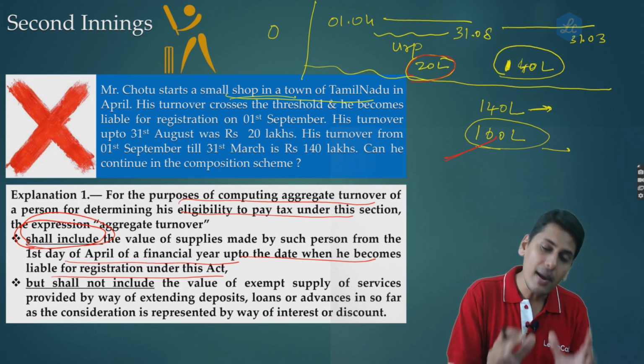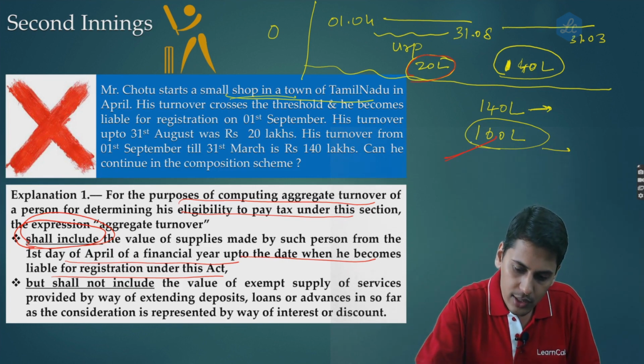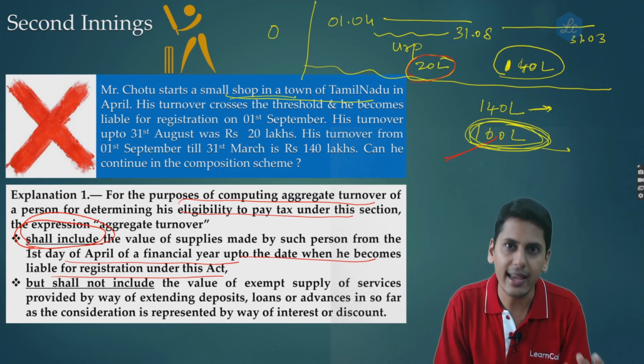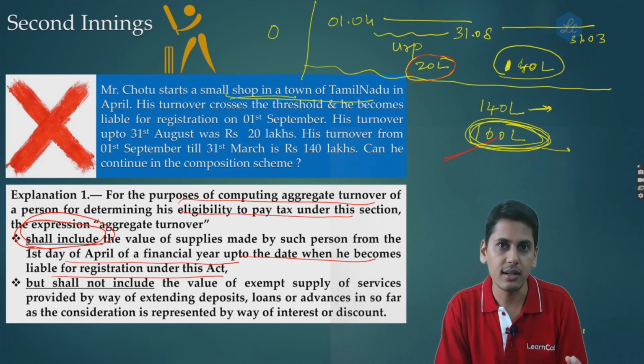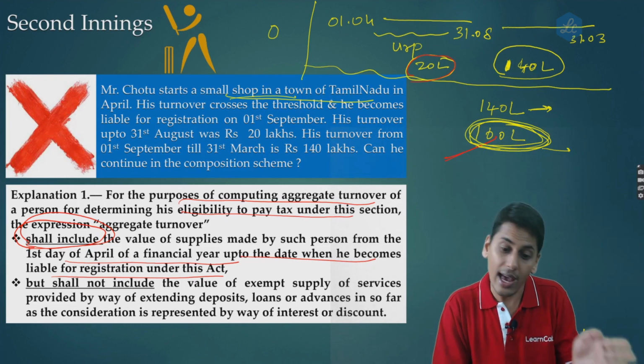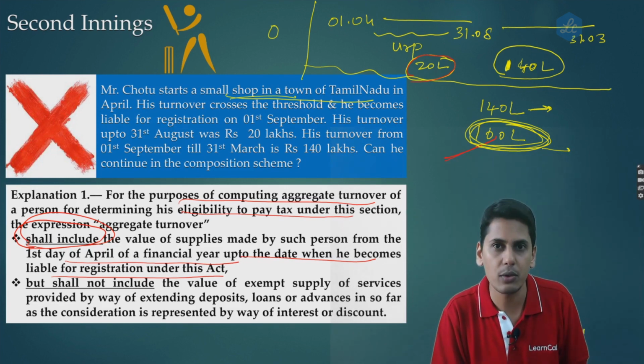Now friends, come back to the original position. Here, they say that my aggregate turnover is going to be 160 lakh rupees. During the time when I was an unregistered person, that 20 lakh rupees is included in my aggregate turnover. Agreed. So therefore, I become ineligible to continue under the composition scheme for the entire 160 lakh rupees.